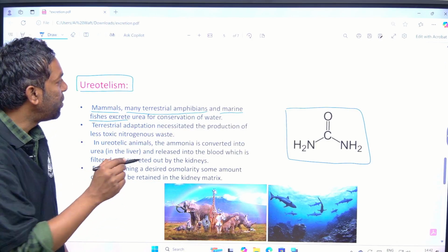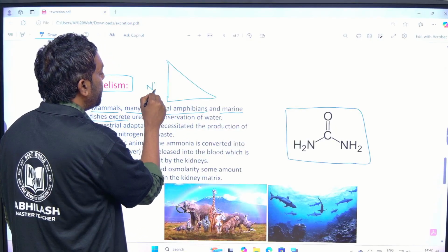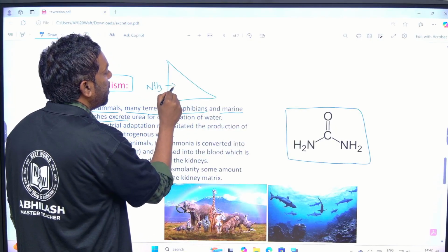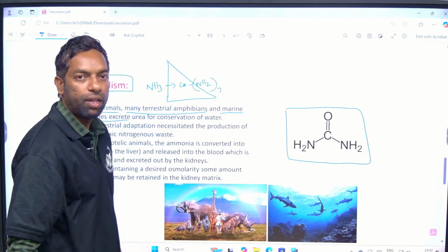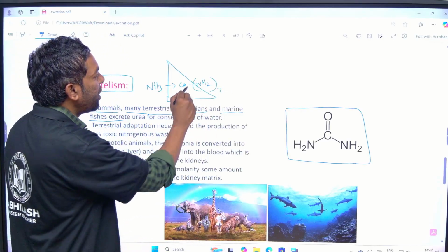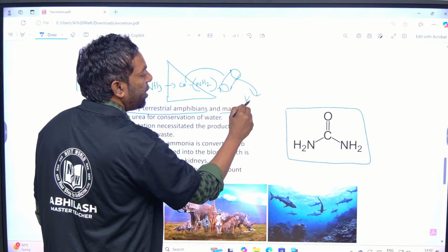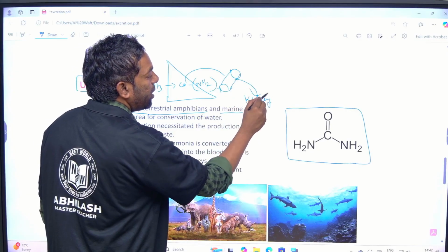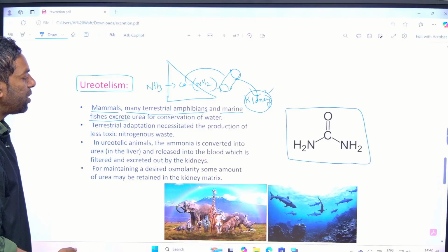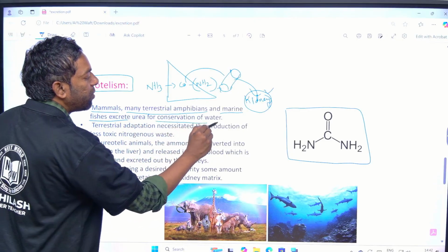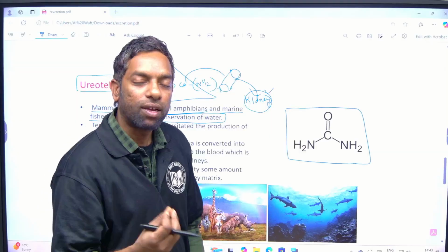Ammonia is converted into urea in the liver, guys. Ammonia, NH3, is converted into urea, CONH2, in the liver. That can enter into the blood, vena cava, and then enter into the kidney. The kidney is the organ to eliminate urea. Ammonia is converted into urea for the conservation of water.